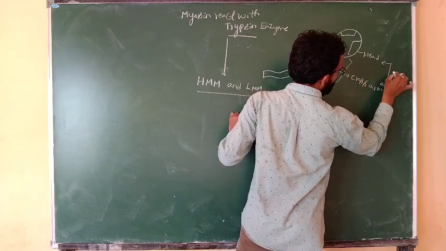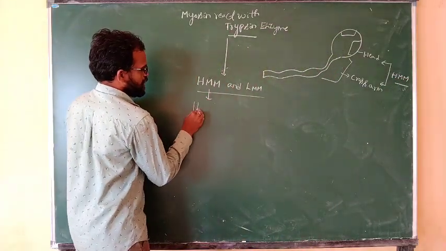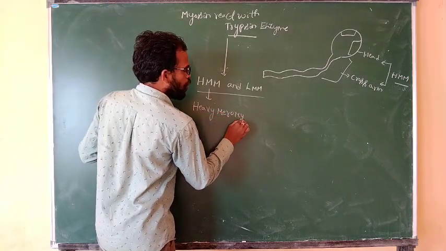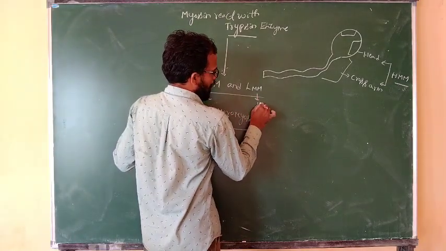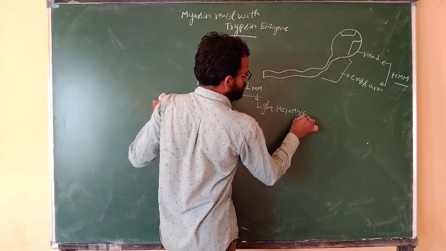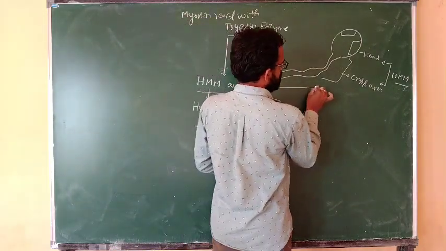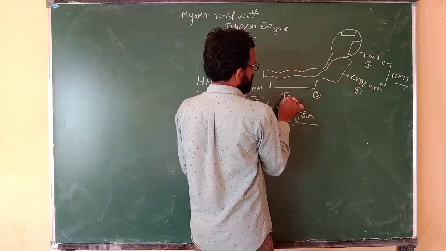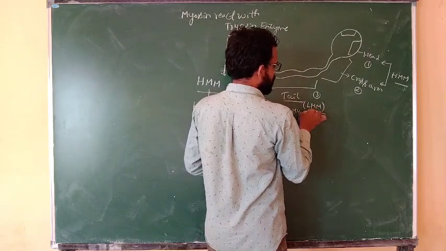Both together are heavy meromyosin. Light meromyosin is this third part, the tail. The tail is nothing but light meromyosin.